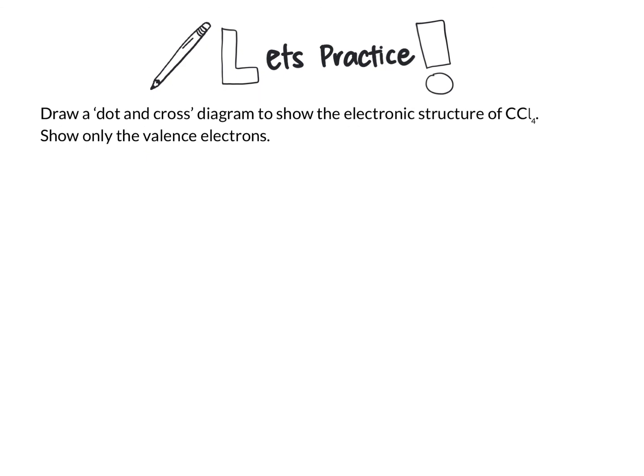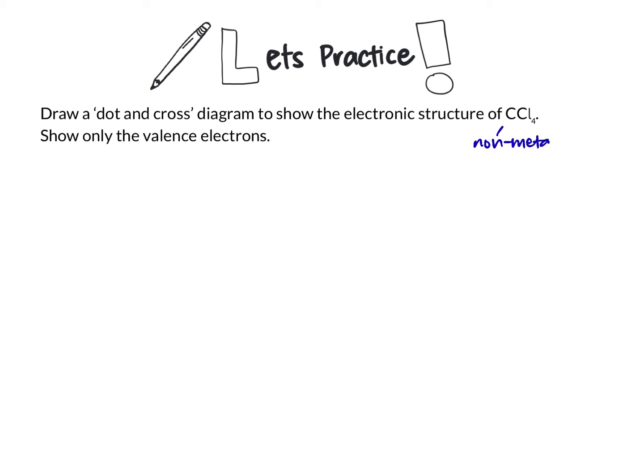Now for the final drawing, it will be CCl4, also known as tetrachloromethane. It has the skeleton of a methane structure, but with all the hydrogen atoms replaced with chlorine atoms. Now, pause and try, and play once you want to see the answers. We shall now look at the answer.